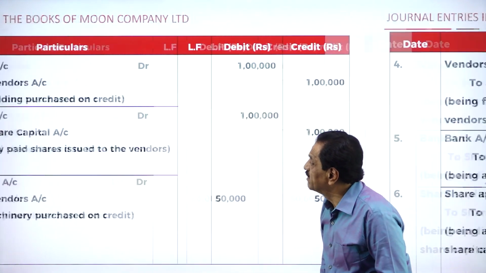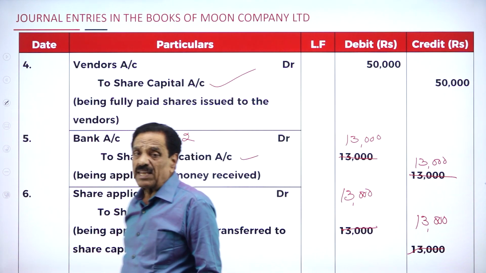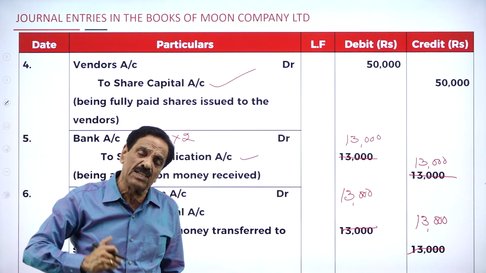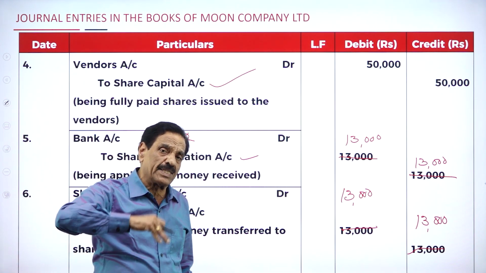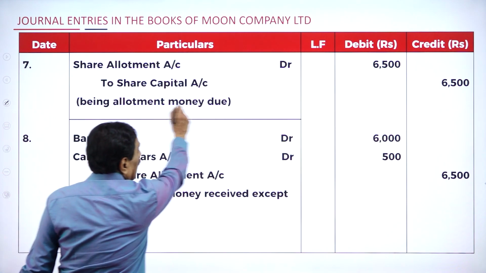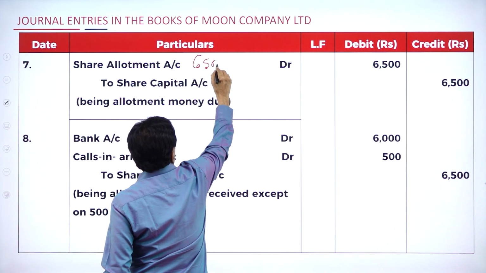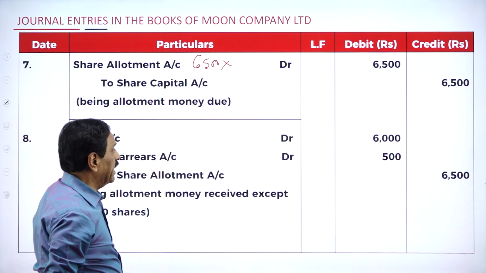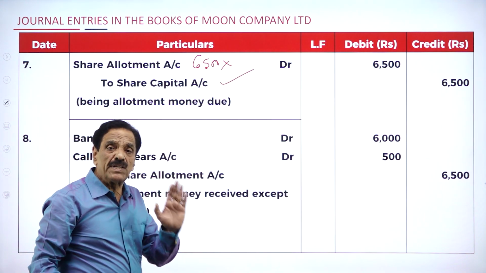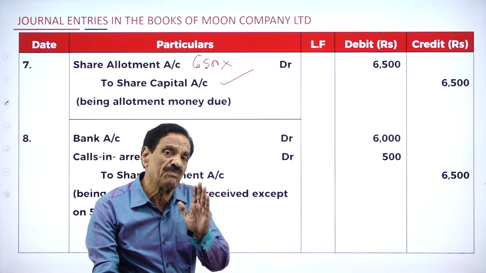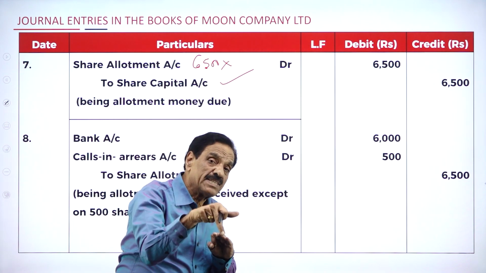Here goes to building. We got share application account transferred to share capital. Then a due entry for allotment and receiving entry, a due entry for first call and receiving entry, a due entry for final call and receiving entry. I'm going to explain one by one now. Share allotment account debtor 6,500 into 1, 6,500 to share capital account 6,500, which we have to receive. How much money is to be received on allotment? 6,500. Now the 500 members paid only application, so what is the balance?